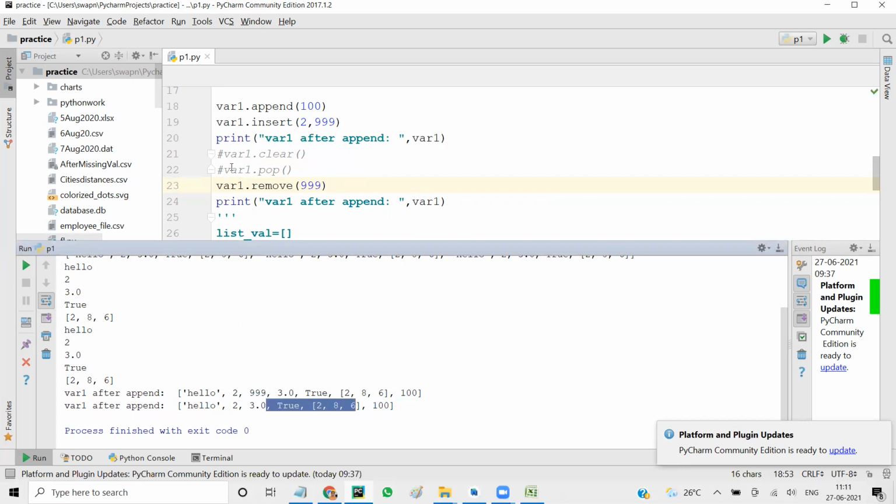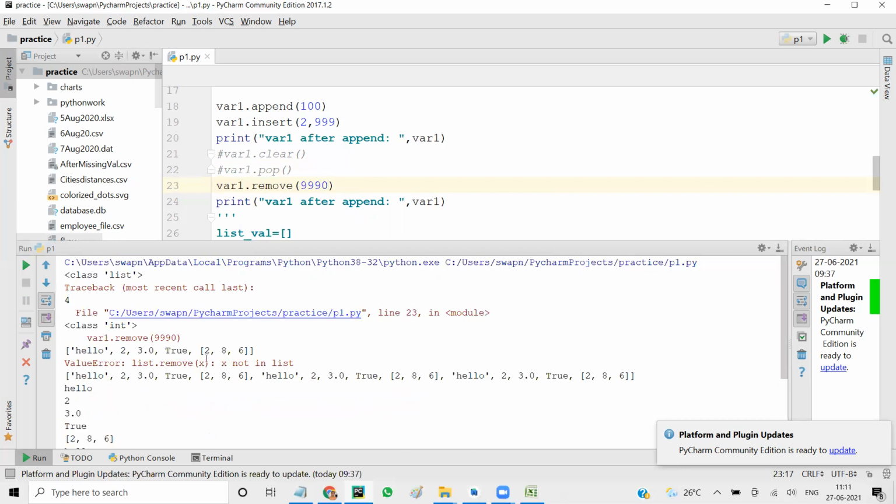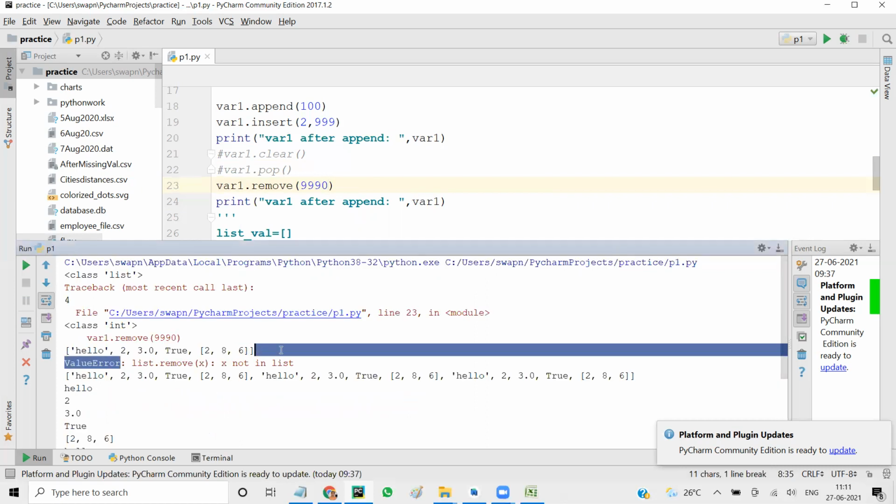The element we want to remove, we can give the element, yes. Now I'm trying to remove an element which is not there. You get an error saying that X not in the list. So first you have to be sure that the element is there. Only then you can remove it. Otherwise, it will give you an error.